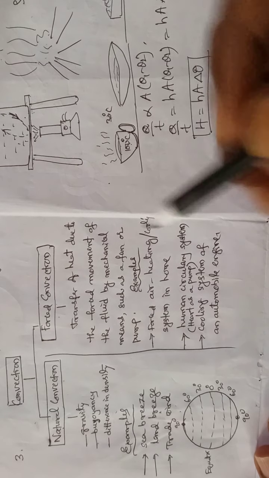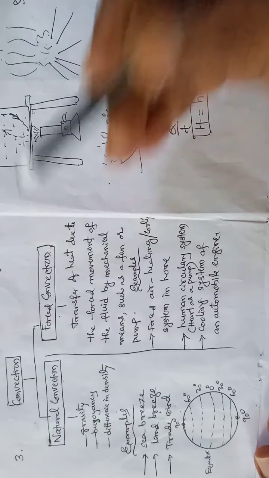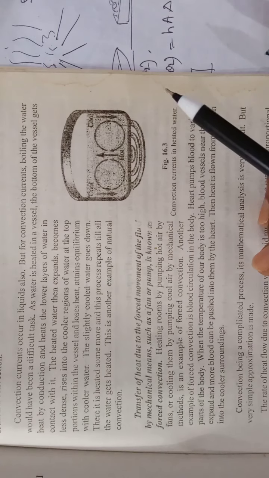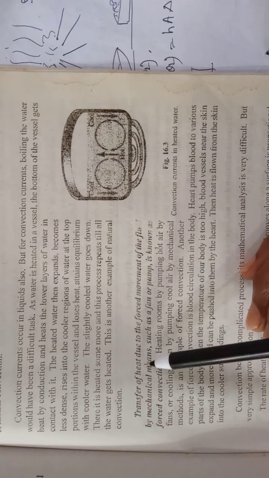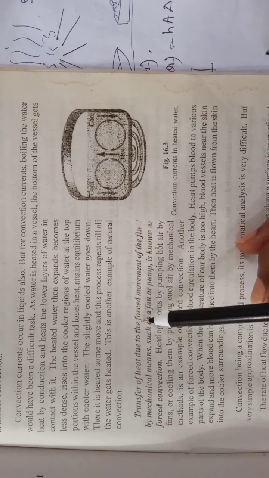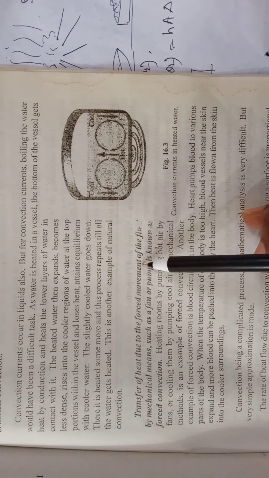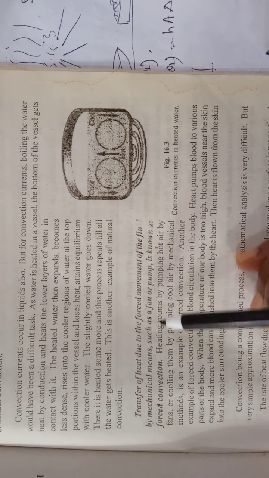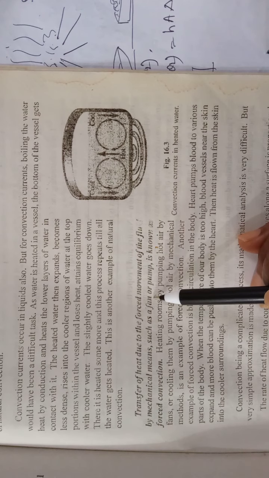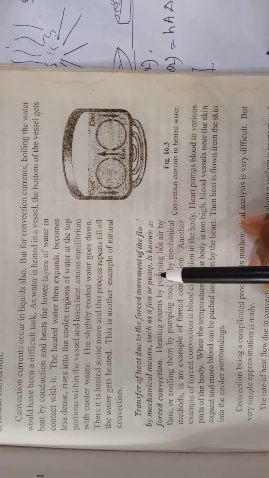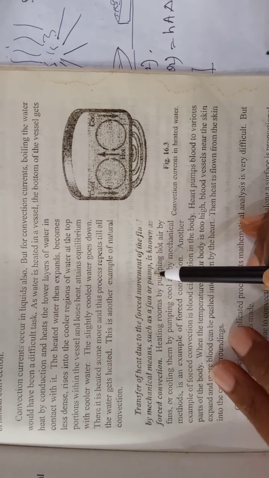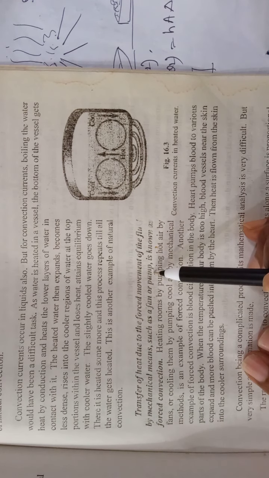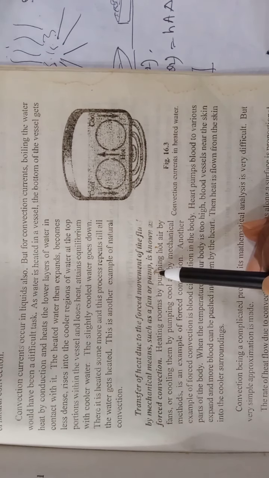Now let us consider forced convection. It is the transfer of heat due to the forced movement of the fluid by mechanical means such as a fan or pump. See, these days air pumps are used.